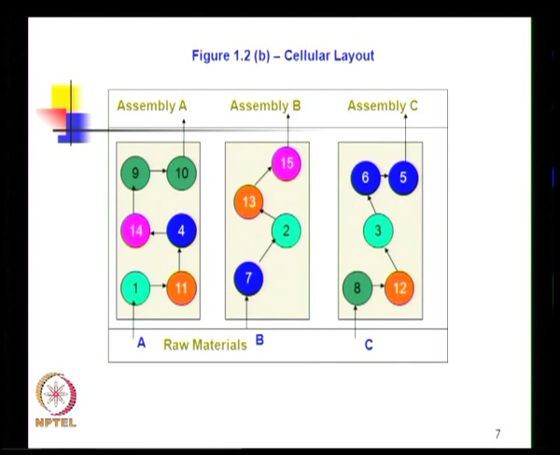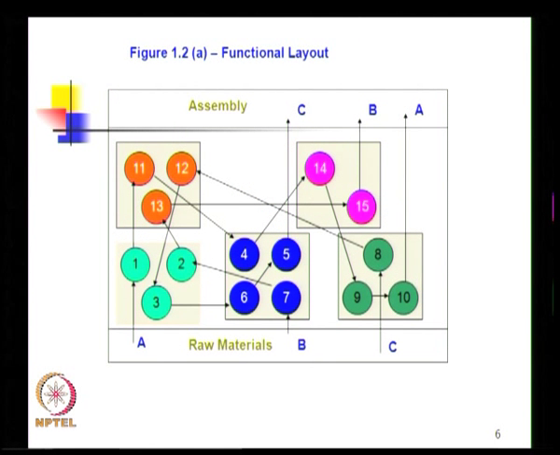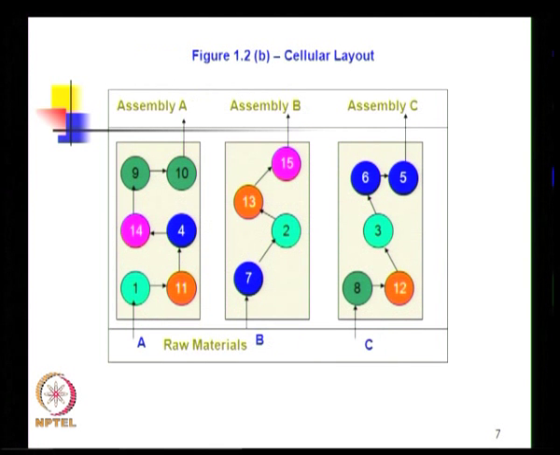Now, when we look at this slide where machines are grouped according to functions, and when we look at this where the machines are arranged depending on the requirement of A, B and C, one might get a feeling that making these cells is a relatively simple process. But actually making these cells or creating these cells is a little more involved, even though many common sense based approaches can be used to create these cells.